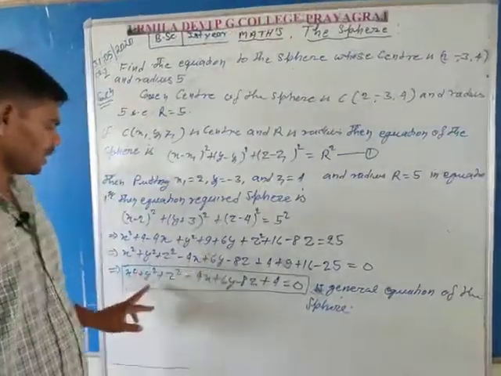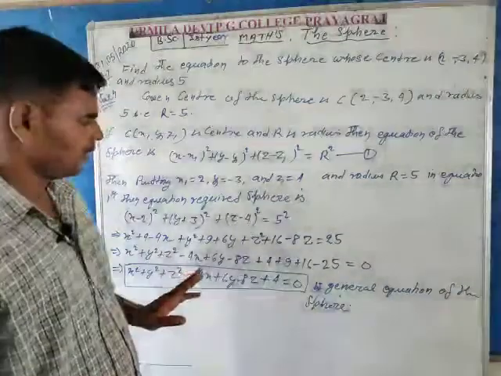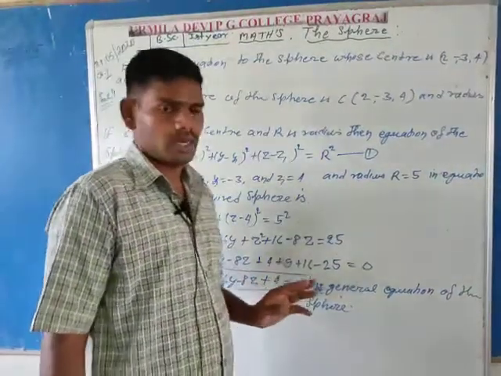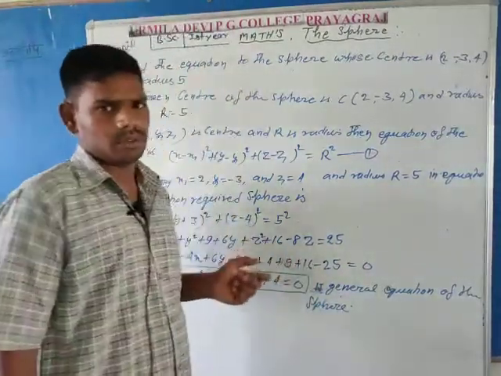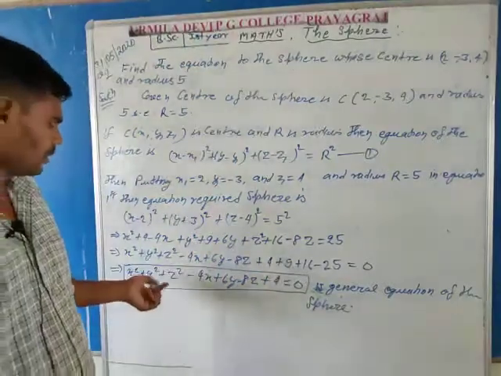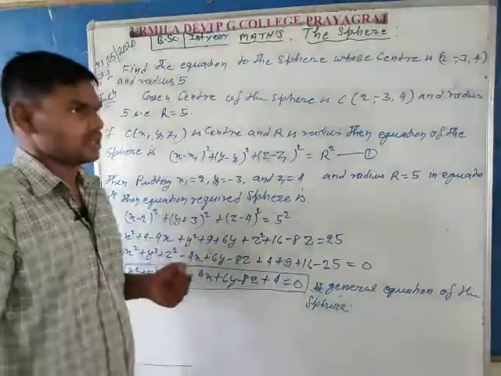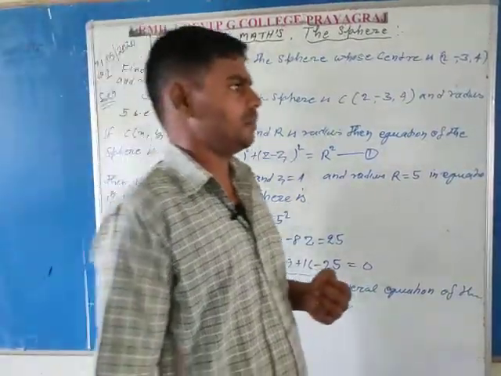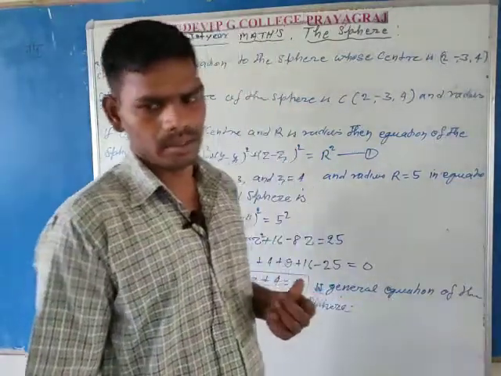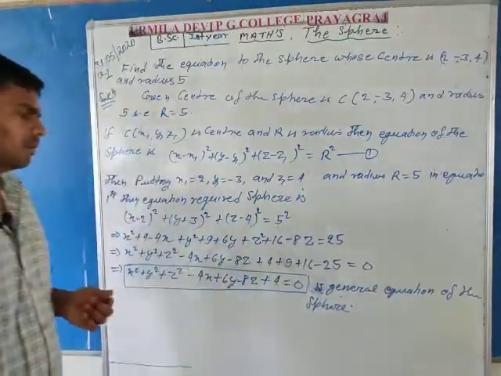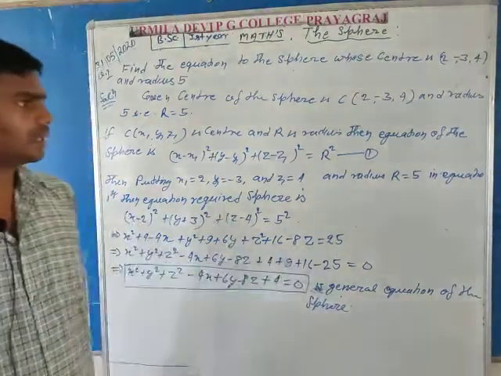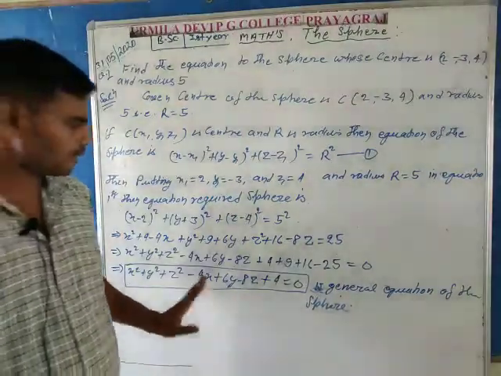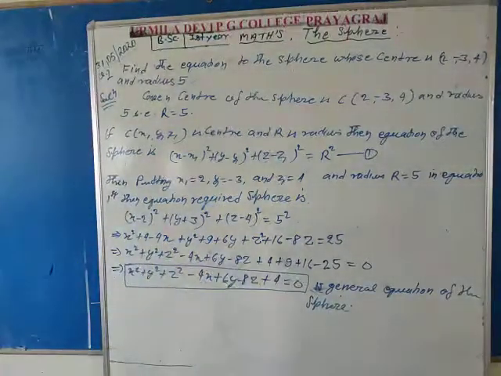This is the general equation of the sphere, which we already learned in the previous article. The general equation of the sphere, a second degree equation, is x square plus y square plus z square plus 2ux plus 2vy plus 2wz plus d is equal to 0. So this is the complete solution of the sphere in general form. Now consider the next question.